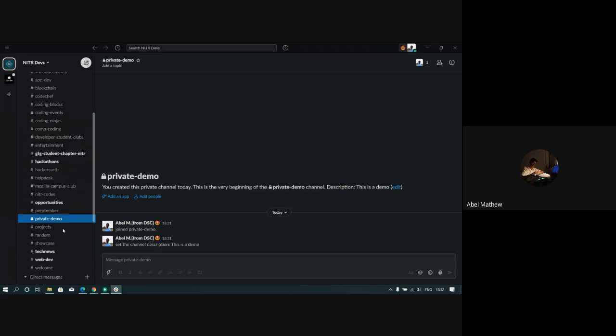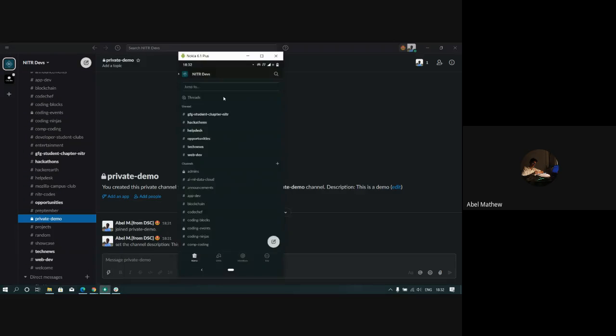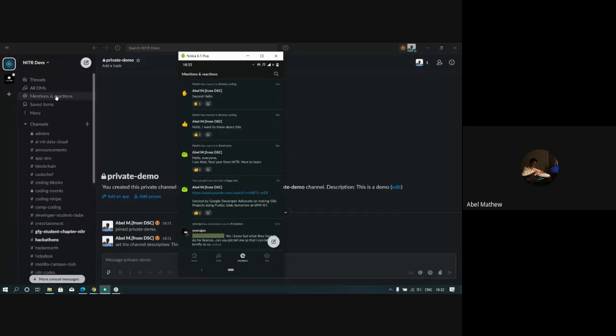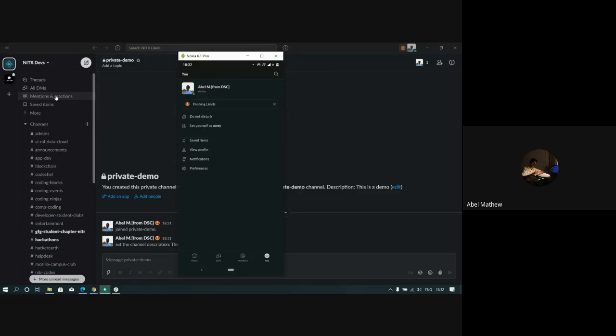That is it about Slack. If anyone wants to ask something, I can answer. In the mobile app also, I don't think there is something apart from it. In the new version of the mobile app, we have the mentions and everything over here. Mentions and reactions, which is there on the desktop app in a tab, is the third tab on the mobile app. You is your description and everything.